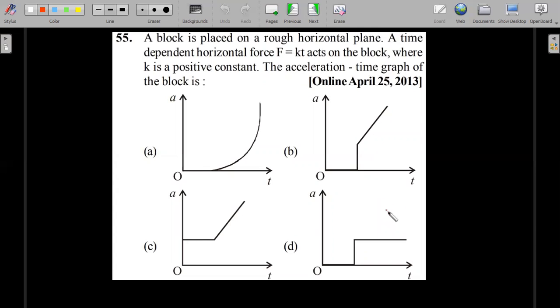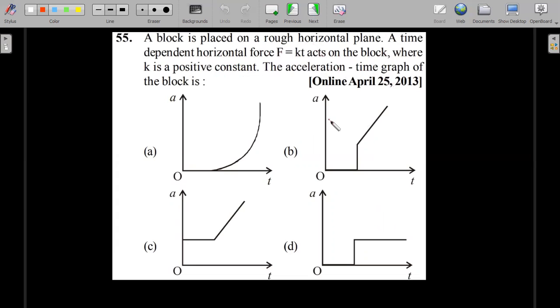Okay, another favorite type of question is asking about the graph of acceleration versus time when variable force is applied on a block placed on a rough plane. Okay, so it's placed on a time dependent force F equal to KT, horizontal force. Pretty simple this time, where K is a positive constant. Acceleration versus time graph of the block is. So, okay, very standard question, but often repeats in the exam.